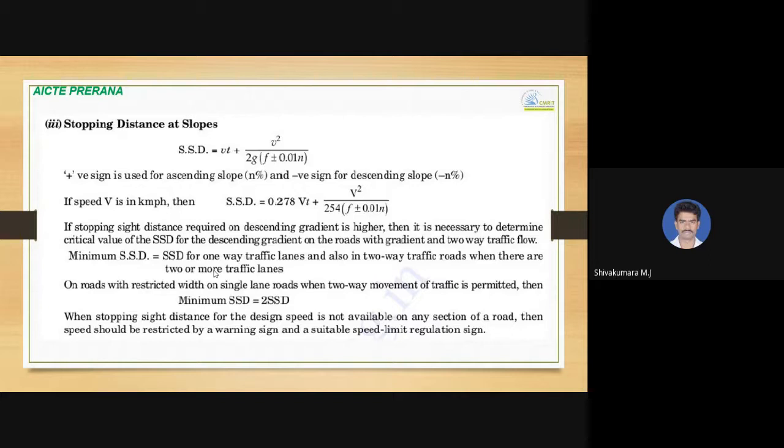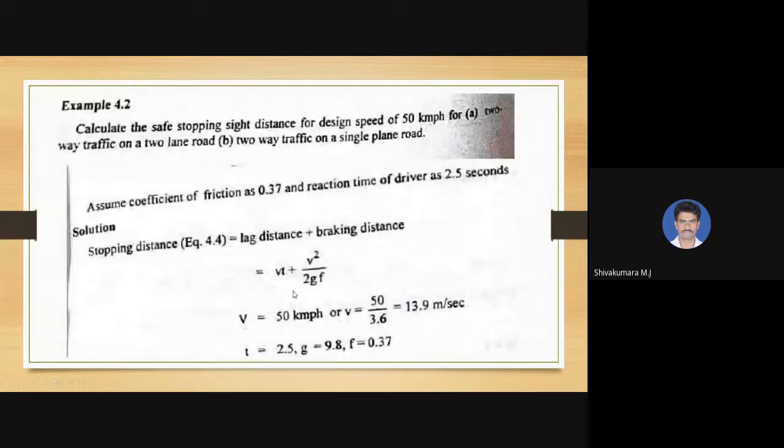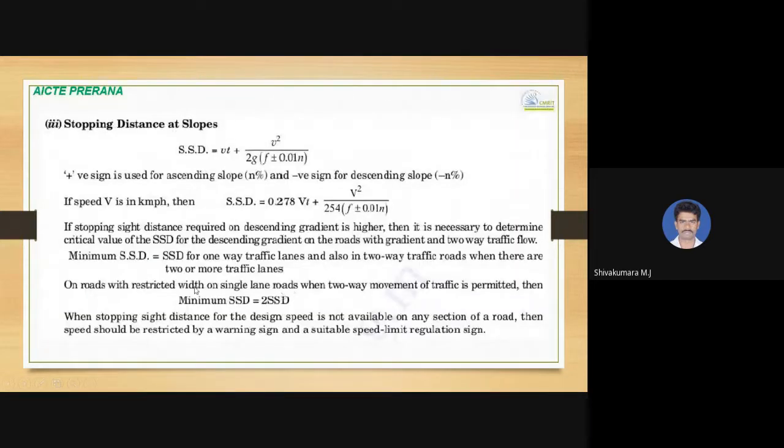On roads with restricted width, such as single lane roads where two-way movement of traffic is permitted, the minimum stopping sight distance must be two times the stopping sight distance calculated here.